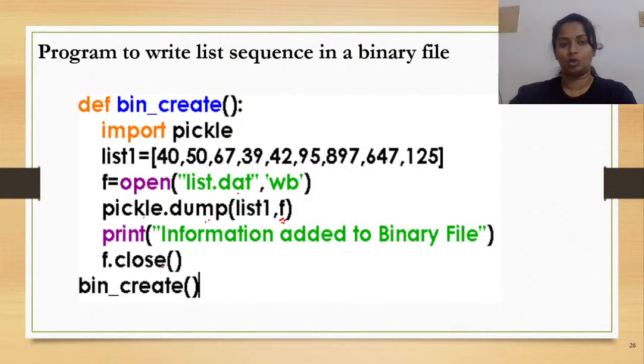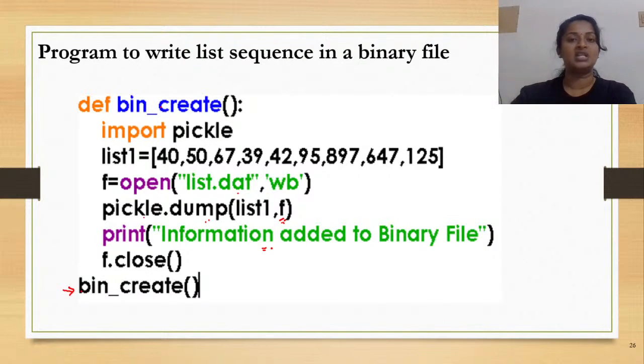Now, to execute the user defined function, you have to call the function. How do you call it? Without the def keyword, just the function name, create. It would invoke this user defined function, and you would have an output on the screen. What would the output be? This print message, information added to the binary file.